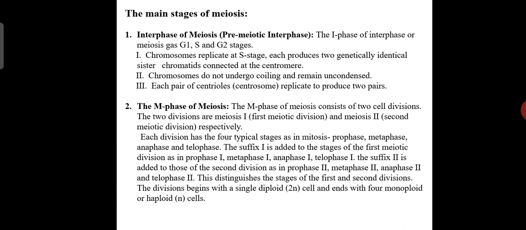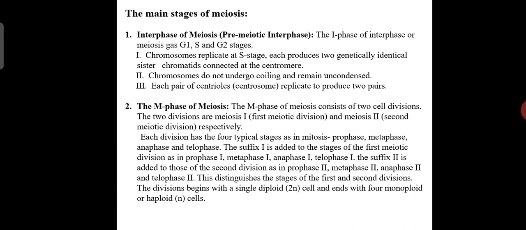First is the interphase of meiosis. We can call it pre-meiotic interphase. Here the interphase has G1, S and G2 stages. You already know this from the last cell cycle session.